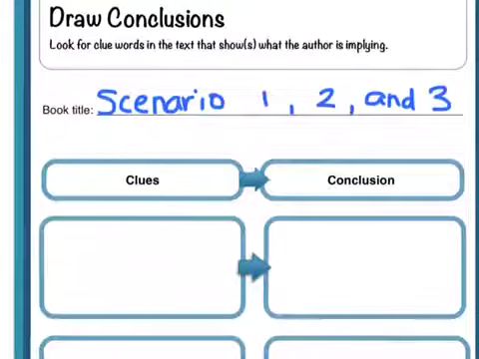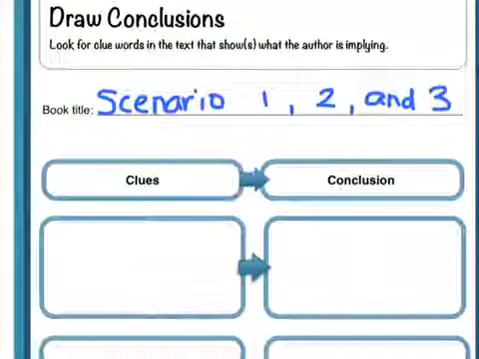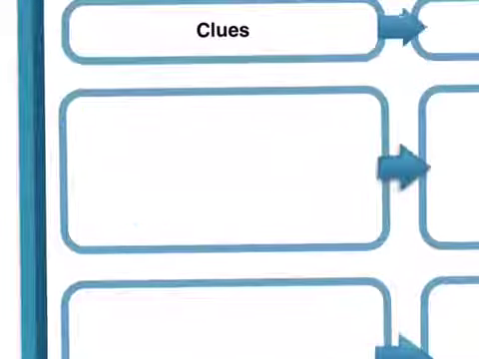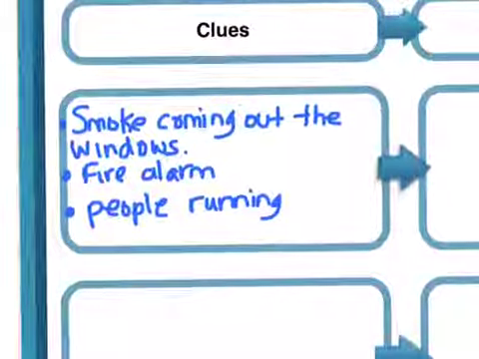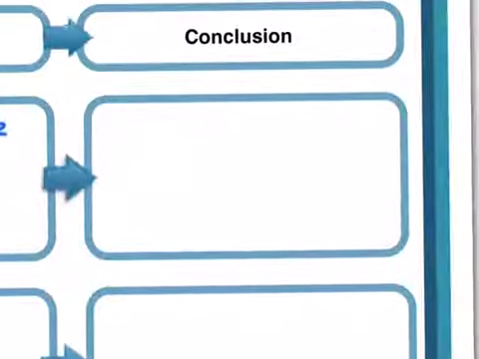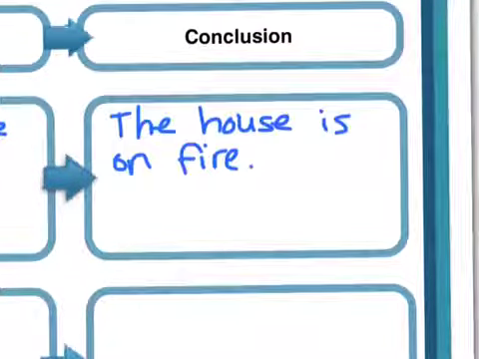We read scenario 1, 2, and 3. Let's use this first box for scenario number 1. In scenario number 1, the clues in the text were smoke coming out the windows, fire alarm, and people running. Now we'll follow the arrow to fill out the conclusion box. We concluded the house is on fire.